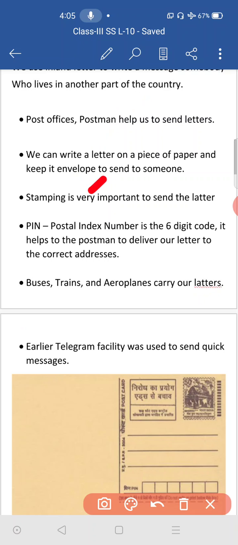Then stamping is very important to send the letter. Stamps, 5 rupees stamps and all. It is charged for that.